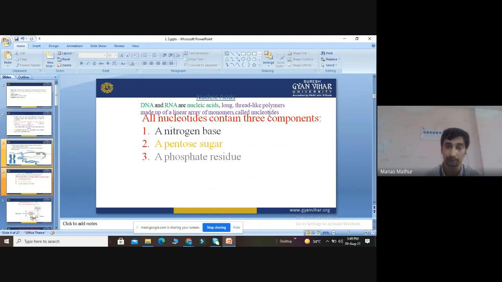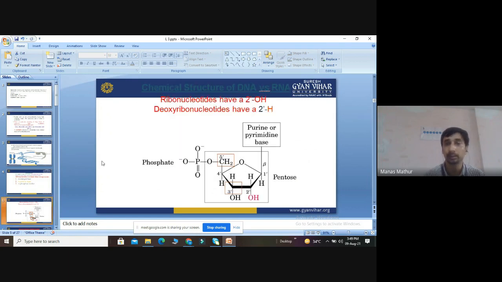So three things are there: nitrogenous base, pentose sugar, and phosphate residue. It is made up of these three things. Now clearly, we can see in this diagram the chemical structure of DNA and RNA.